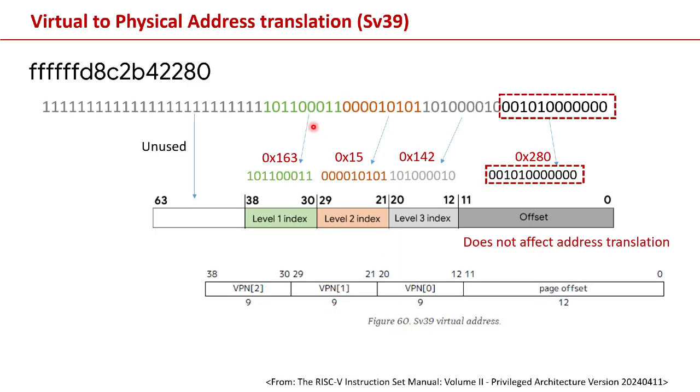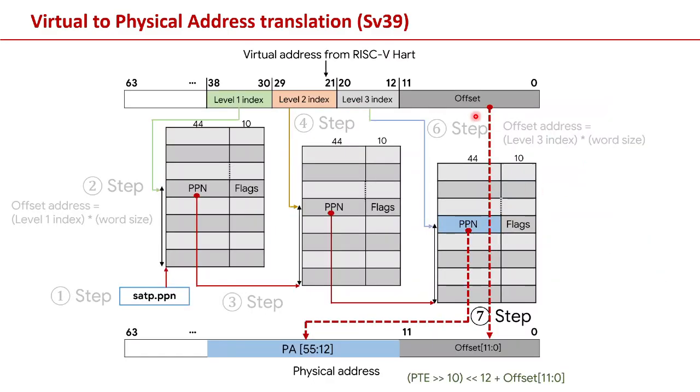So here is the example address that contains the offset. In the 0 to the 11th bit position, there is this kind of binary value. But this binary value can be converted into hexadecimal format. This is 0x280. Since this is only the offset, it does not affect address translation. So as a result, we combine the 2 pieces of information. The first one is the offset value that comes from the virtual address, just like this.